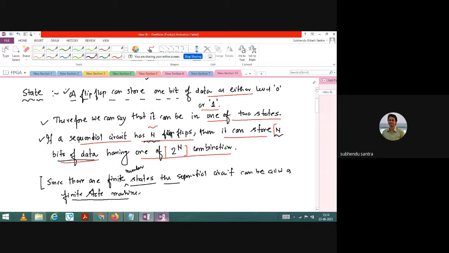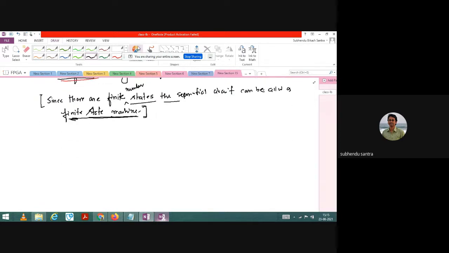And fourth point, as you know, the states are finite, not infinite. That's why the formation you have is a finite state machine. Finite is for the finite number of combinations, and state machine because it can move from one state to another. Now I will discuss the two important models, not in detail because you already know them, but I will draw the diagram, and based on that I will start writing the code, or how to implement it in VHDL. So first of all, the Mealy model.